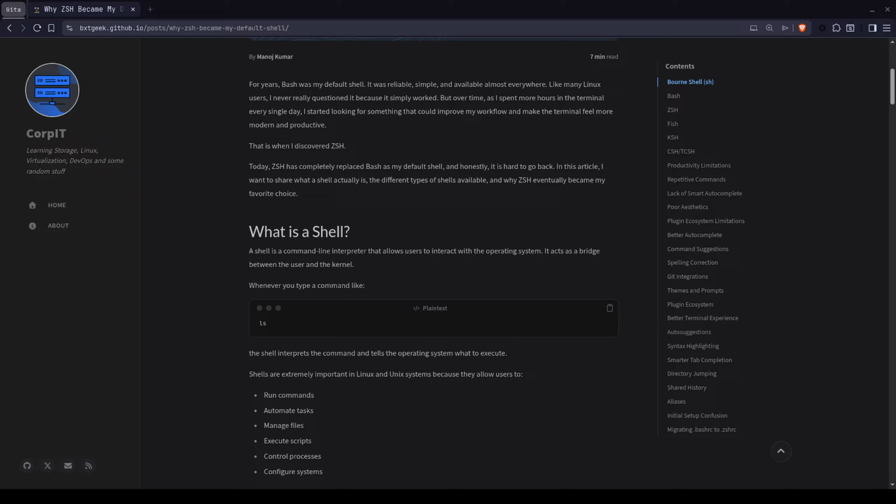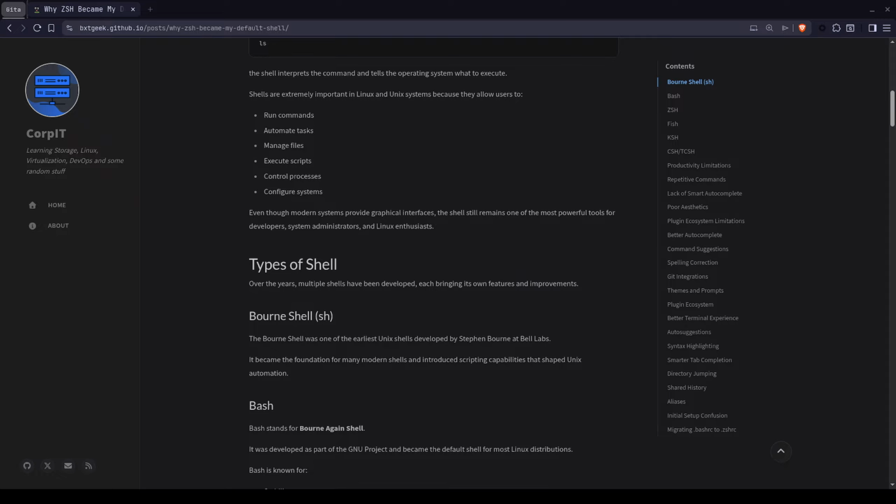A shell allows you to run commands, automate tasks, execute scripts, manage the system, and basically control the operating system efficiently. Even today, with modern graphical interfaces, the shell is still one of the most powerful tools for developers and system administrators.